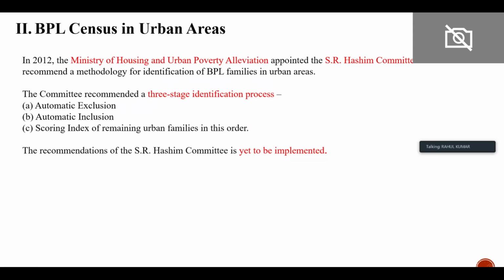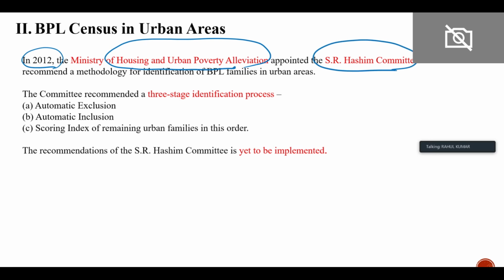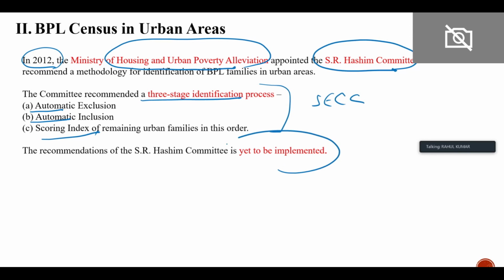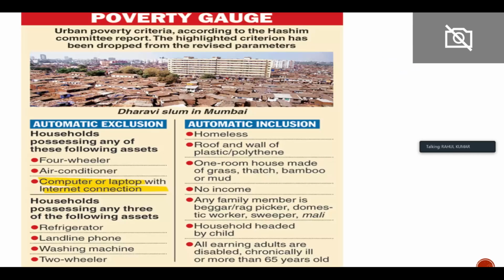For the urban area, in 2012, the Ministry of Housing and Urban Poverty Alleviation appointed a committee, the SR Hashim committee, and it also recommended automatic inclusion, automatic exclusion, and a scoring index, which is nothing but the socio-economic caste census only. But this recommendation was not implemented separately. So we have conducted the socio-economic caste census, and the Hashim committee recommendations have not been taken out separately. These are the Hashim committee recommendations, not important.